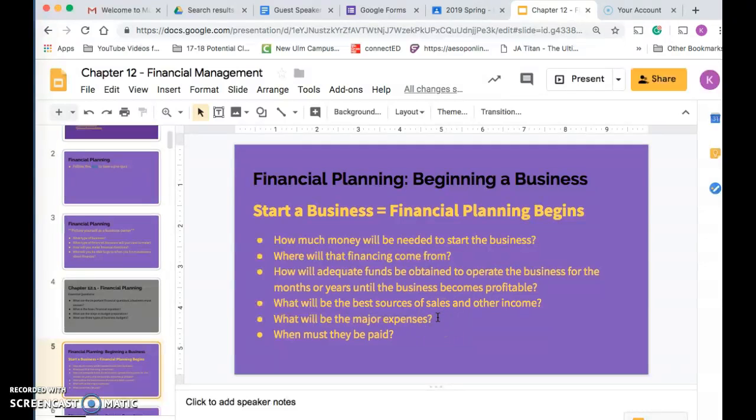What will be the major expenses? Those day-to-day expenses. We're going to talk about that in more detail with your food truck, not as much throughout the slides. Are they going to be utilities? Are they going to be for your food truck? Is it going to be gas and propane? Is it going to be the food? You have to think about those things. And when must they be paid? When are your bills going to be due? Are they all going to be due on the same day of the month? Hopefully not. Hopefully you're going to be able to generate some income throughout the month and be able to spread out those payments.